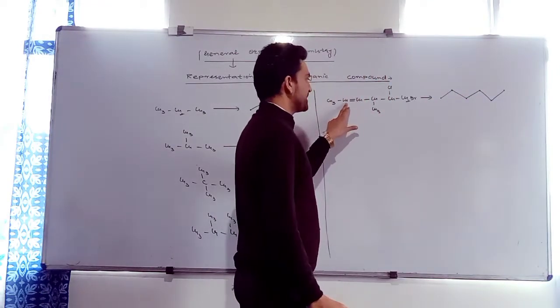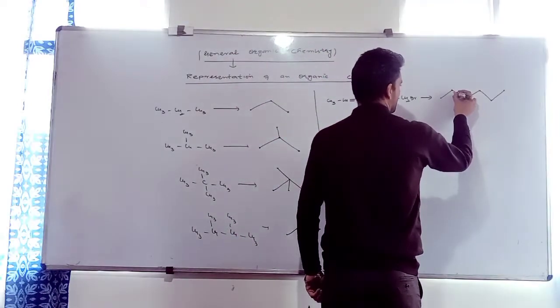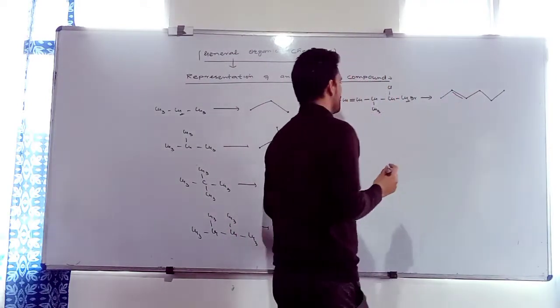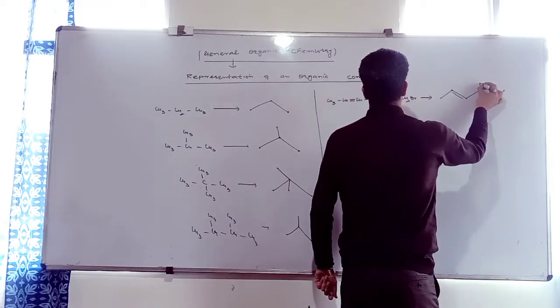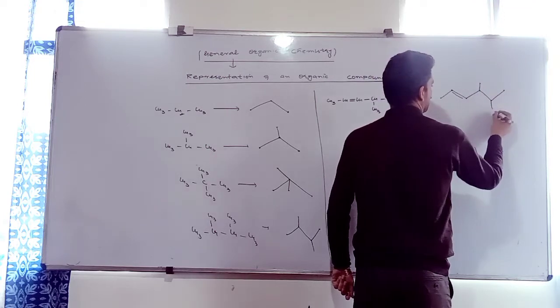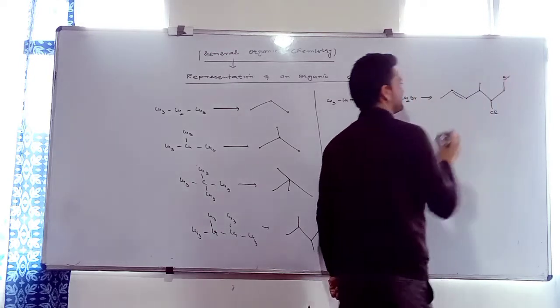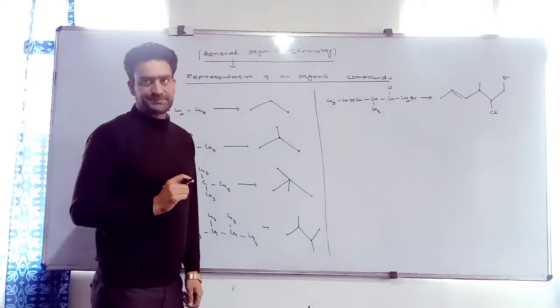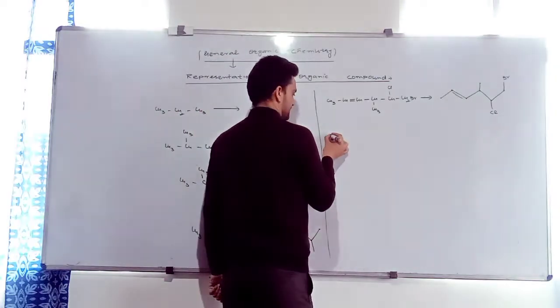Between the second and third carbon, we have a double bond. We have to put the double bond there. Clear? On carbon fourth, we have to put a methyl group. On carbon fifth, a chlorine atom. On carbon 6, we have to put one chlorine atom. Clear? Let me give one more example.